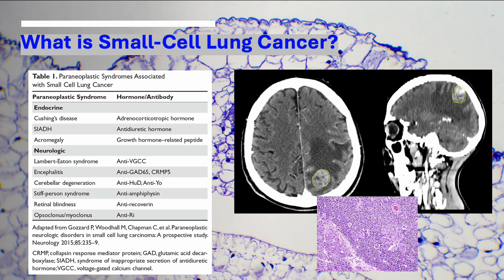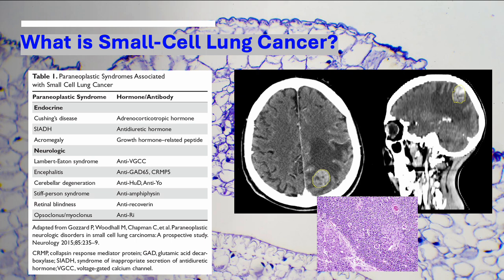The first cancer I'll discuss is small cell lung cancer, which is relatively uncommon as far as lung cancer subtypes go, but it does exert a variety of interesting manifestations. On the left here, you can see that small cell lung cancer is associated with many paraneoplastic syndromes, and these are just syndromes that are tangentially associated with the tumor itself, whether due to immune dysregulation or other means. And characteristically, small cell lung cancer causes a variety of endocrine and neuroimmune derangements.